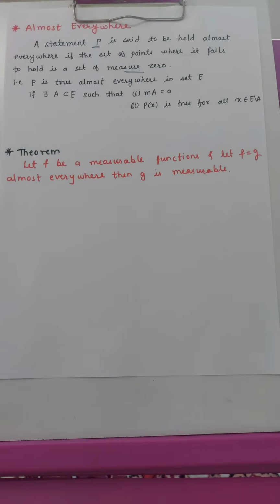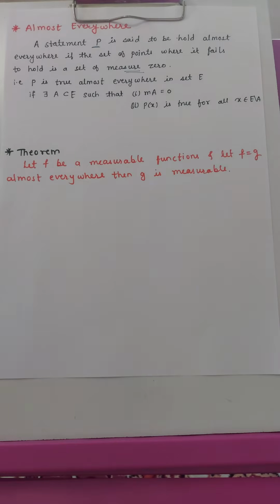That means we say the statement holds almost everywhere if, even when it fails at some points, the set of those points where the statement fails to hold is of measure 0.